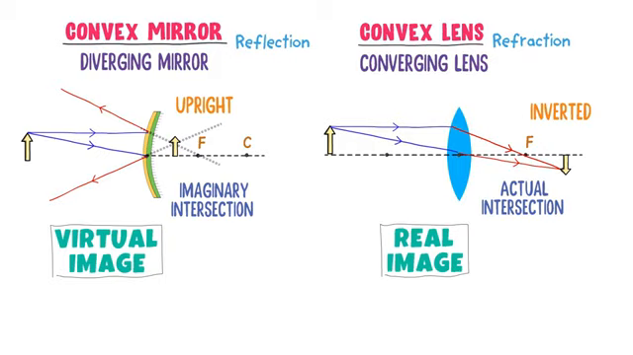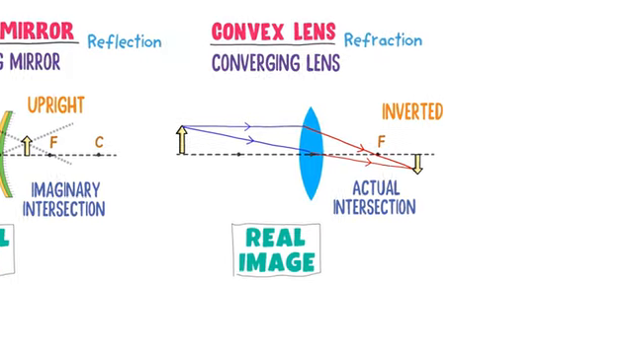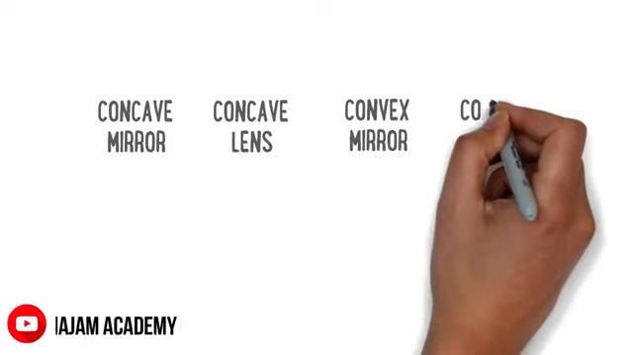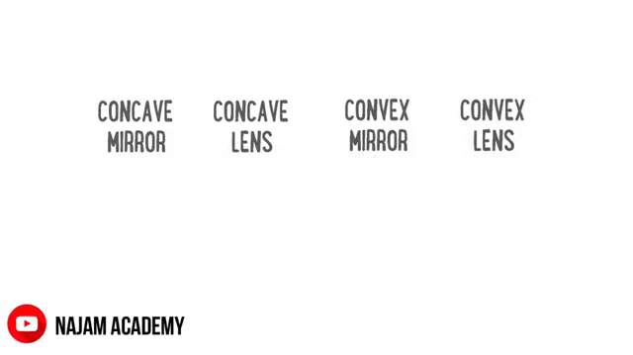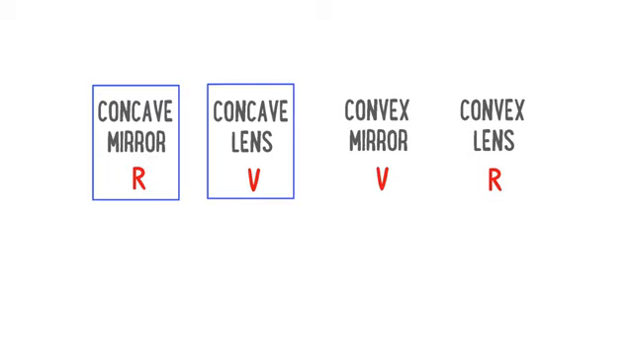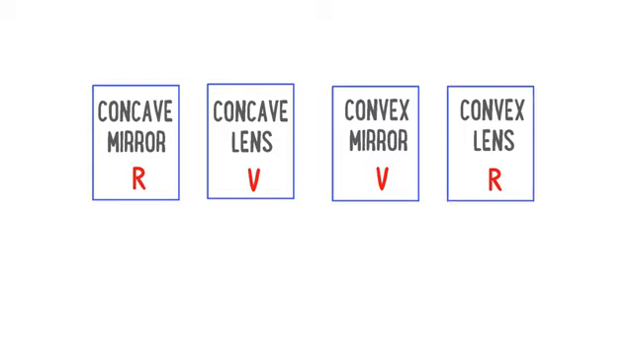To summarize my lecture, I write concave mirror, concave lens, convex mirror, convex lens. I write RVVR. It means that concave mirror forms real image, concave lens forms virtual image, convex mirror forms virtual image, and convex lens forms real image. I hope that you have learned all about real and virtual images.